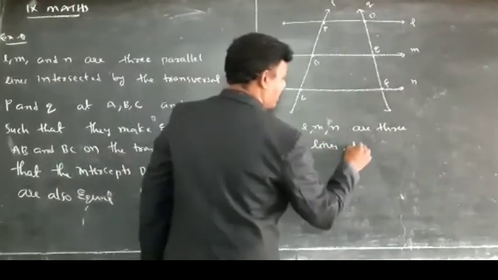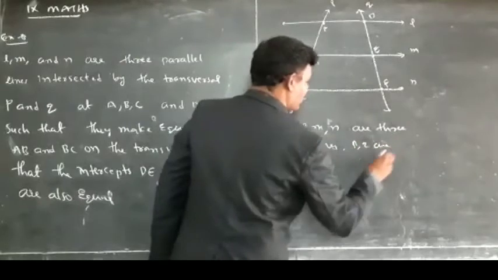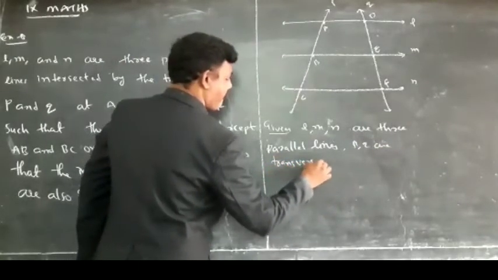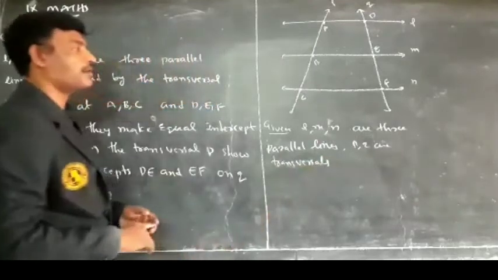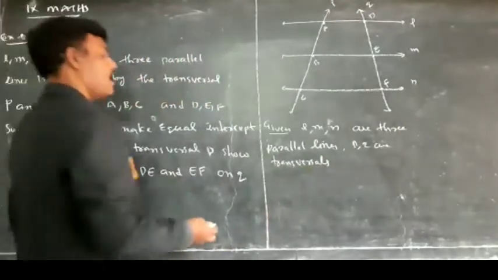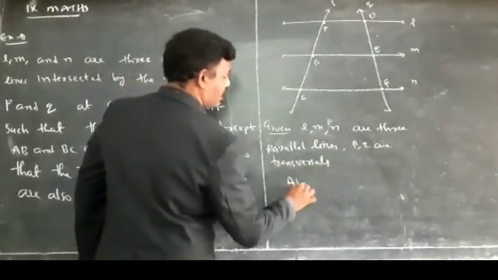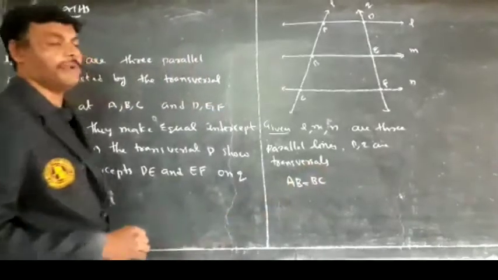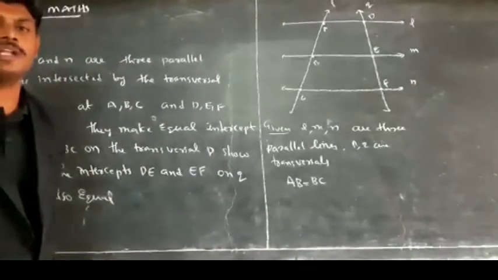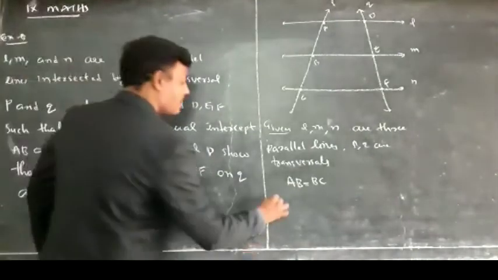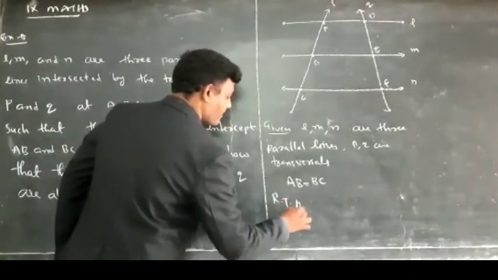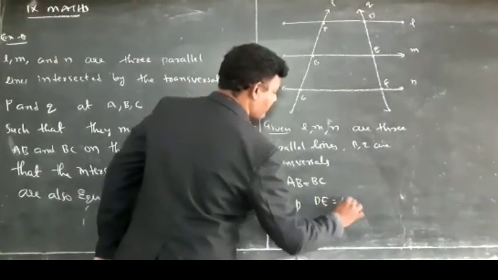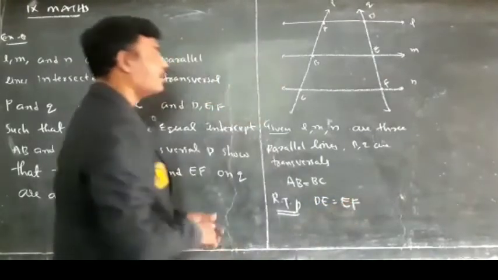P, Q are transversals, and according to the given, the length of AB and length of BC are equal. Transversal P is making equal intercepts. Required to prove: the length of DE and the length of EF are equal.